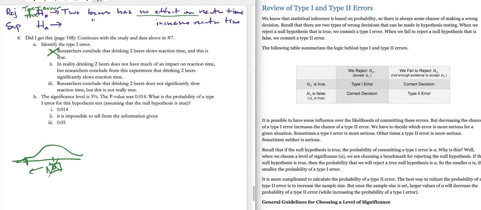Oh, that seems like saying HO is true. But researchers concluded from this experiment that drinking 2 beers significantly slows reaction time. Yep, that is exactly the definition of this type of error. The HO was true, but we ended up supporting that alternate hypothesis instead.